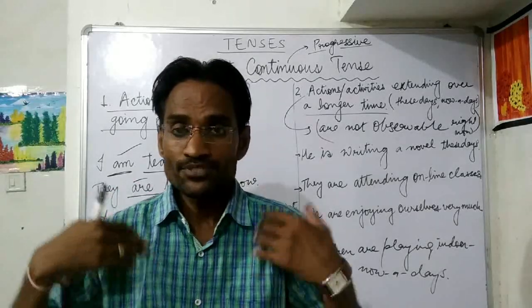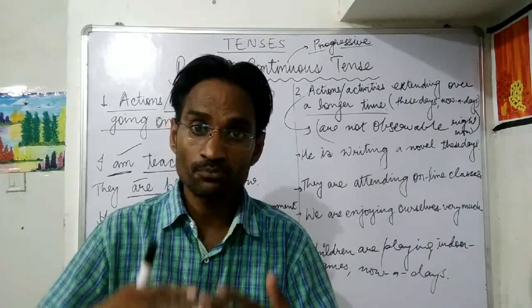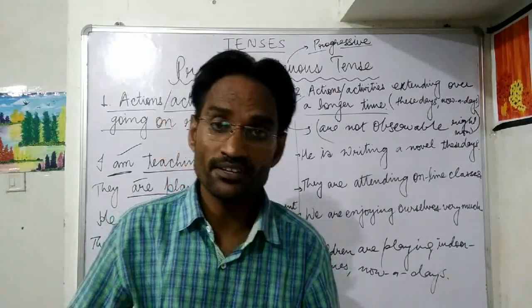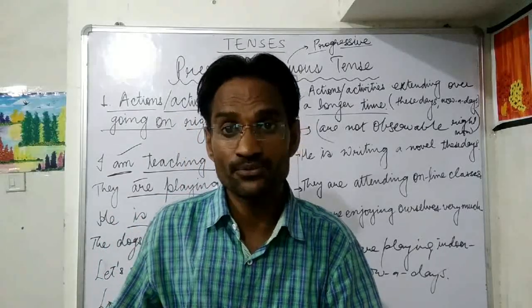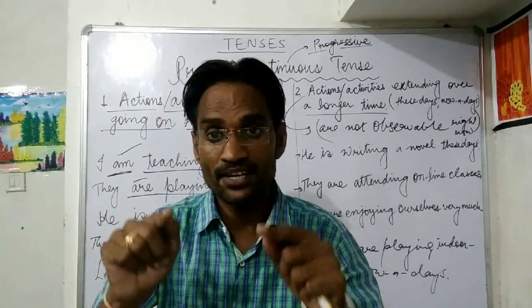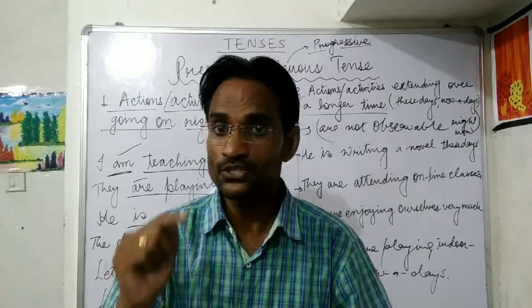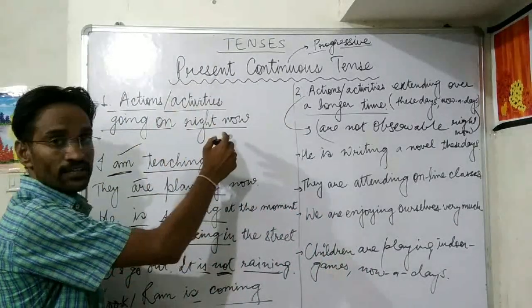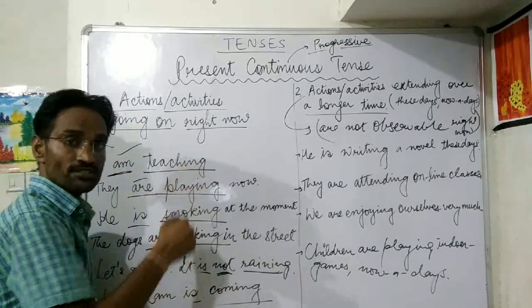So I am teaching right now. So my teaching is going on. It's raining outside. Dogs are barking. Children are playing now. So all these actions are taking place right now. Got it? So let's have a look. Actions or activities going on right now. I am teaching right now.